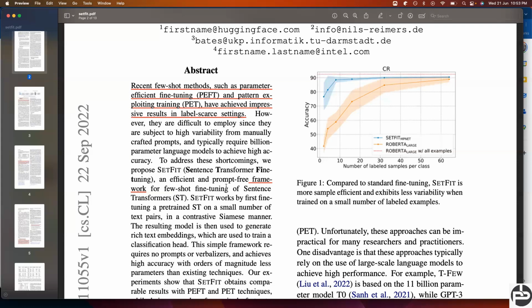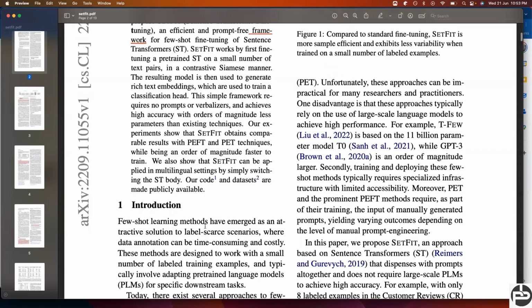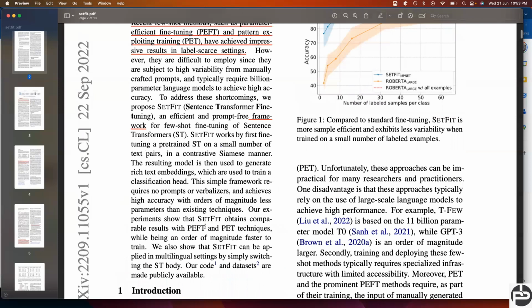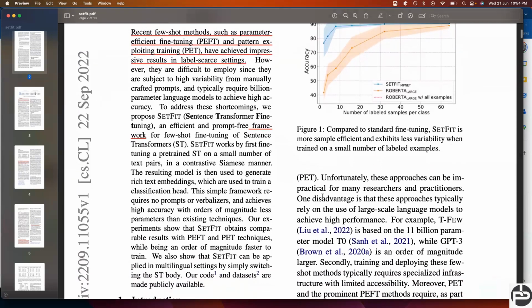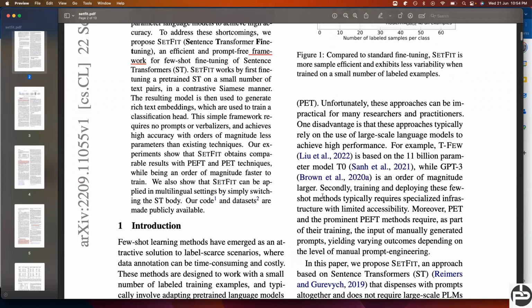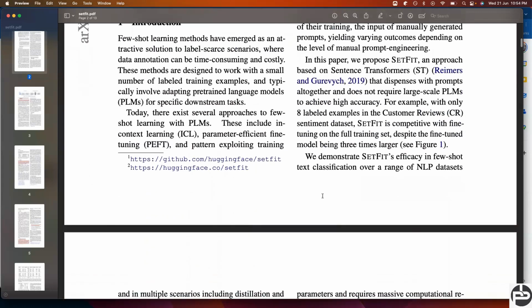And SetFit is a prompt-free generative framework, where it generates a sentence with a similar kind of matching. Let's suppose, as I gave in the example, and then it does everything, and you can see the accuracy-wise, it's quite good as compared to if you are comparing with RoBERTa. I have not evaluated this model thoroughly, but I did one experiment and it performed very well, outstanding. I compared this model with BERT, and it seems like a really awesome result.